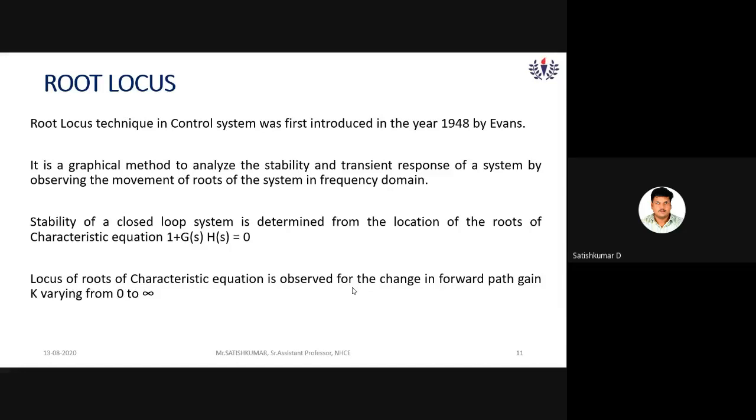If you find the roots of this equation, you will get the poles for the transfer function, since the denominator of the transfer function represents poles.